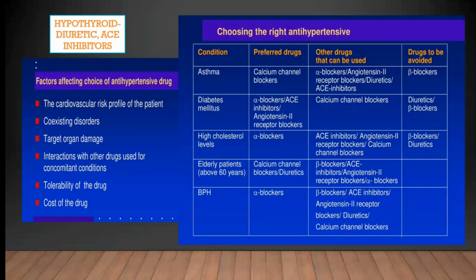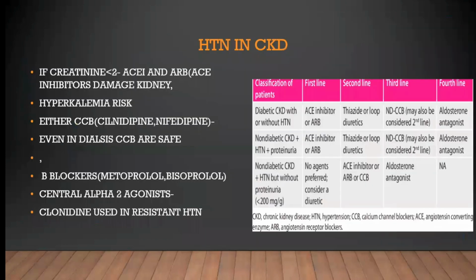Beta blockers and diuretics have a cholesterol-raising property. In elderly patients, we can use calcium channel blockers or diuretics. Other drugs are beta blockers, ACE inhibitors. In case of BPH, alpha blockers are the preferred drugs. Other drugs are ACE inhibitors, beta blockers.